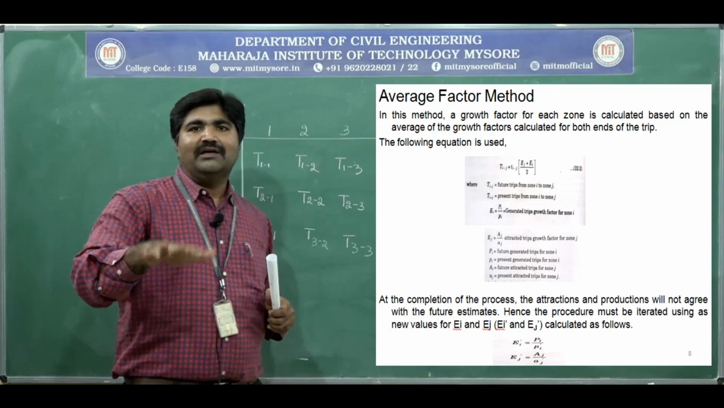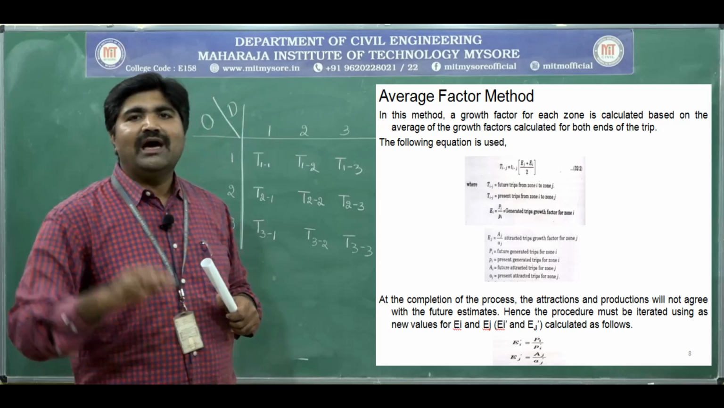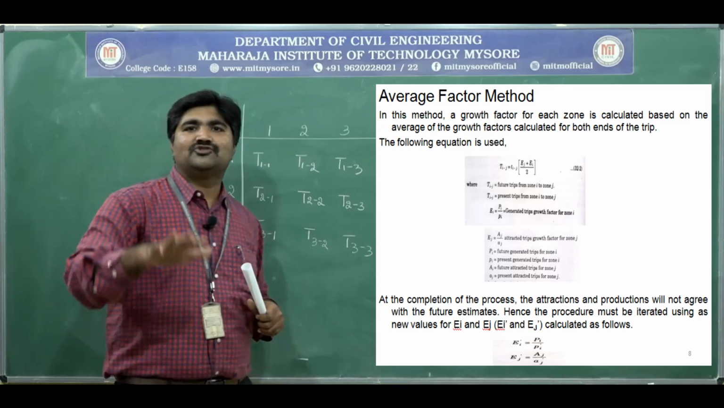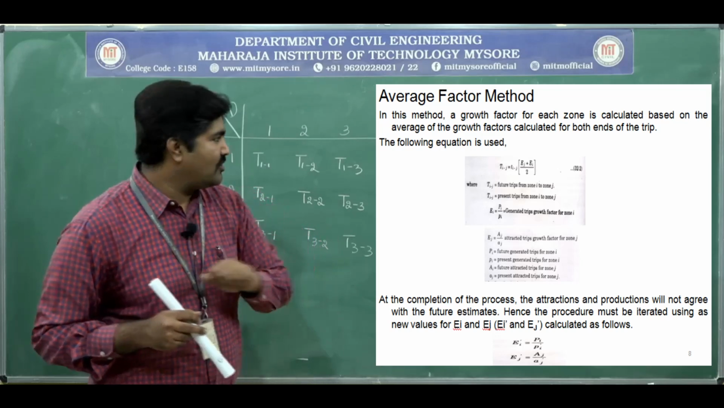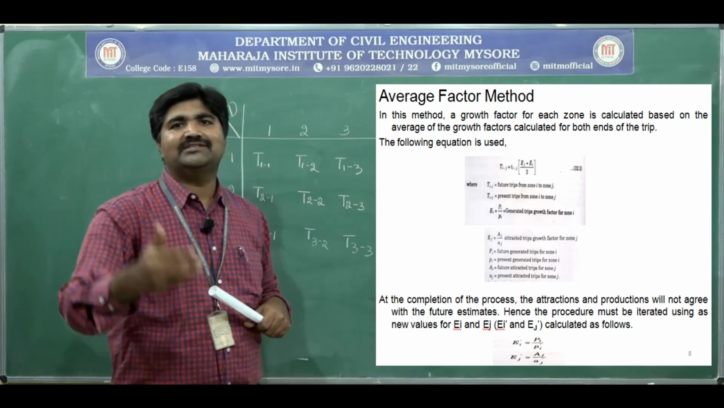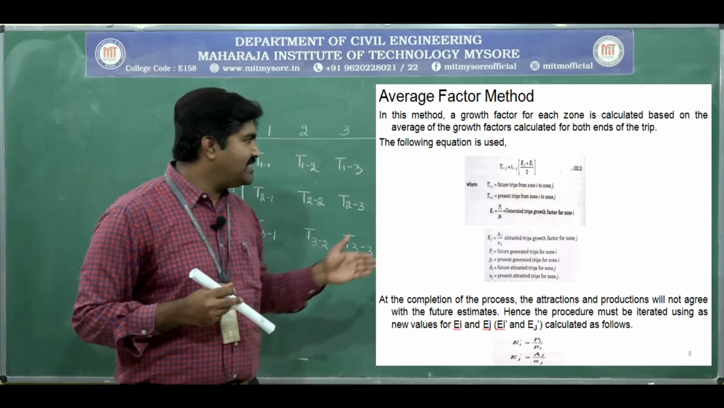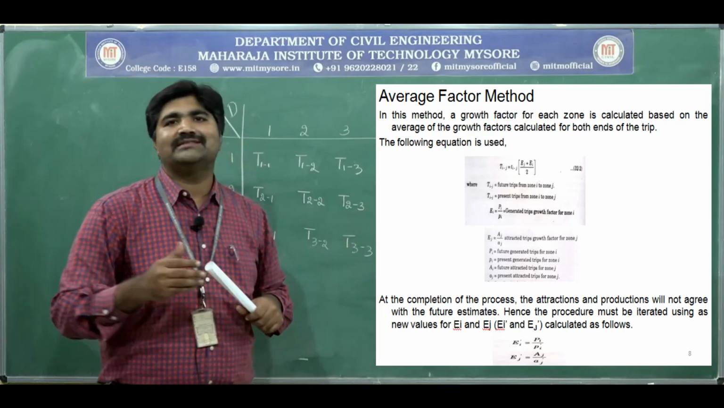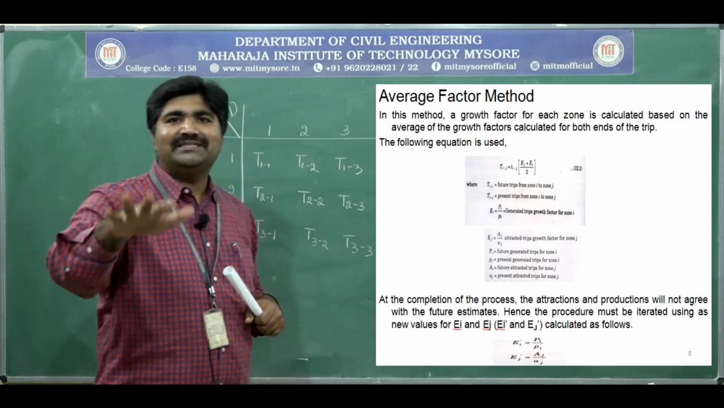Understand? Ei is the origin growth factor for zone i, where the trips are generated in zone i. That is the origin growth factor. Similarly, Ej is equal to capital Aj divided by small aj, that is the attracted trips growth factor, meaning the growth factor for the destination, for zone j.